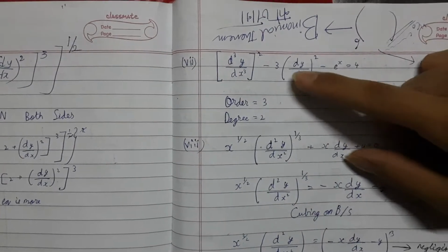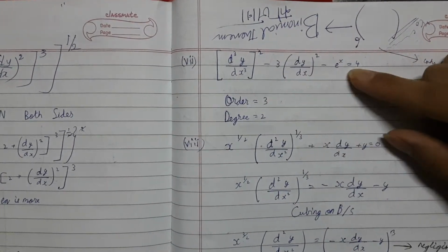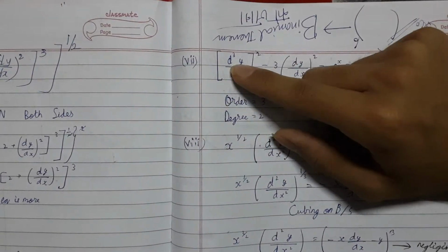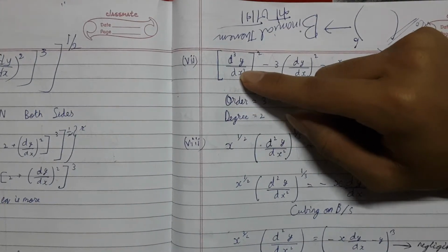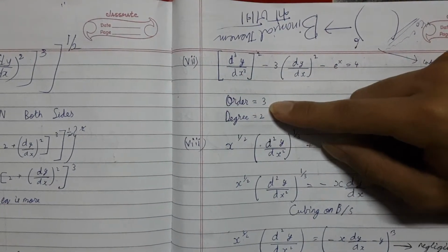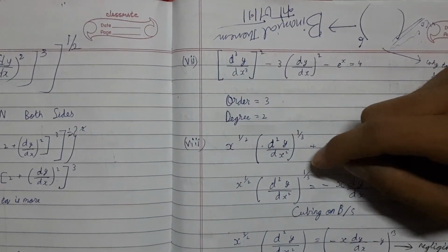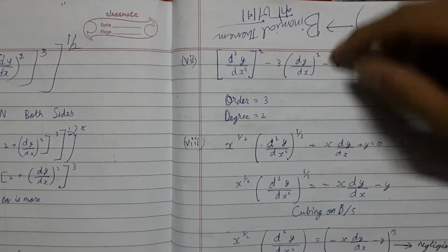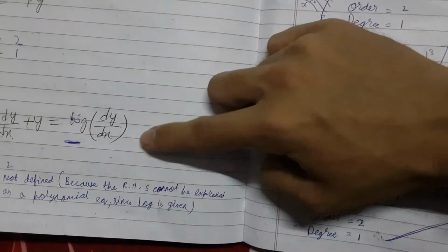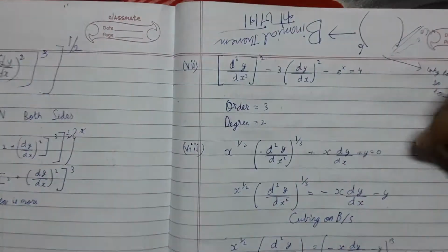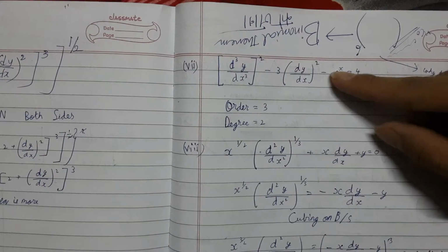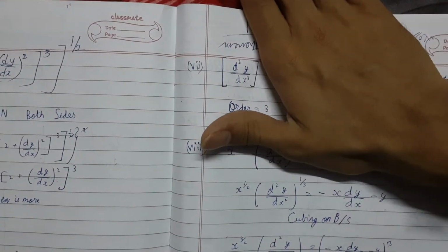What is the larger power? Larger power 3. Order also 3. Degree of this, order 2. Here you must see e power x. Does e power x also have something like log? No. E power x comes, you just say go and ignore everything.